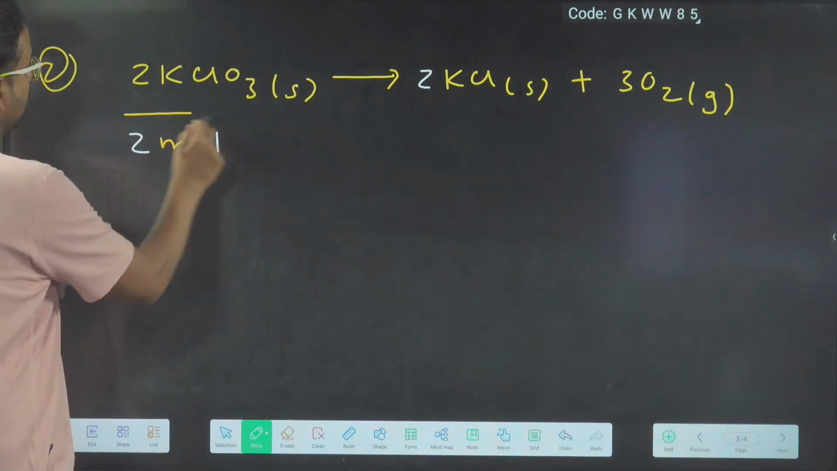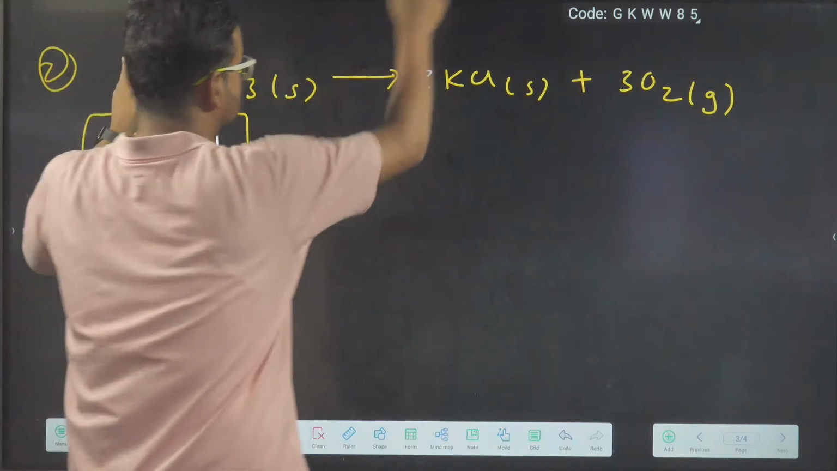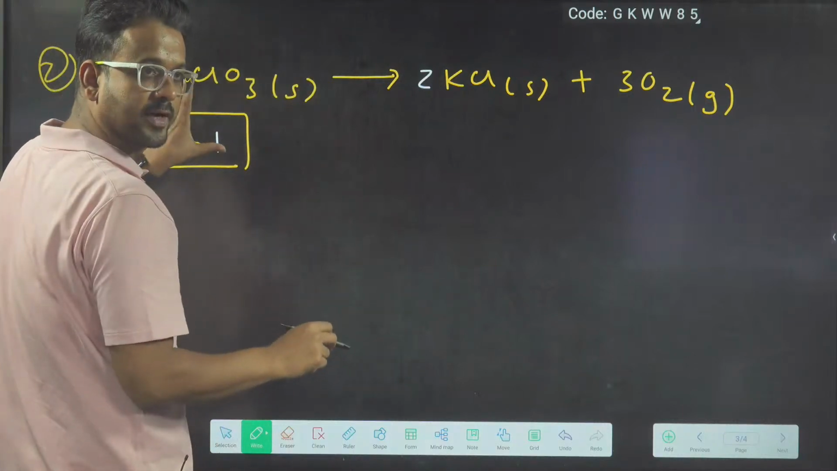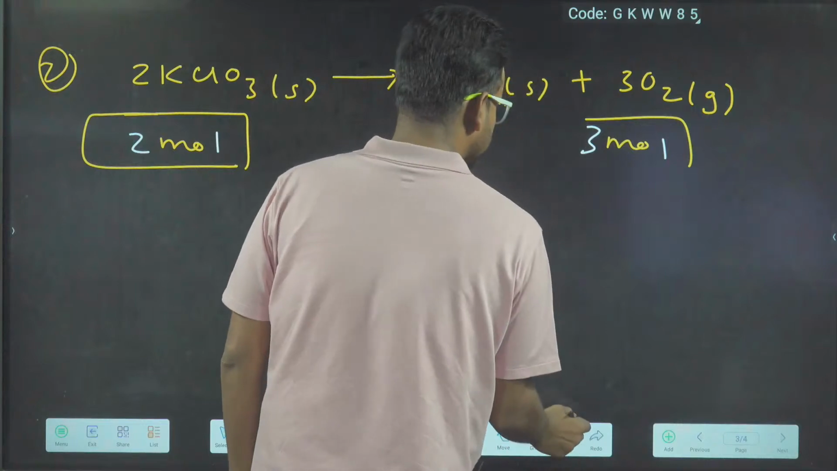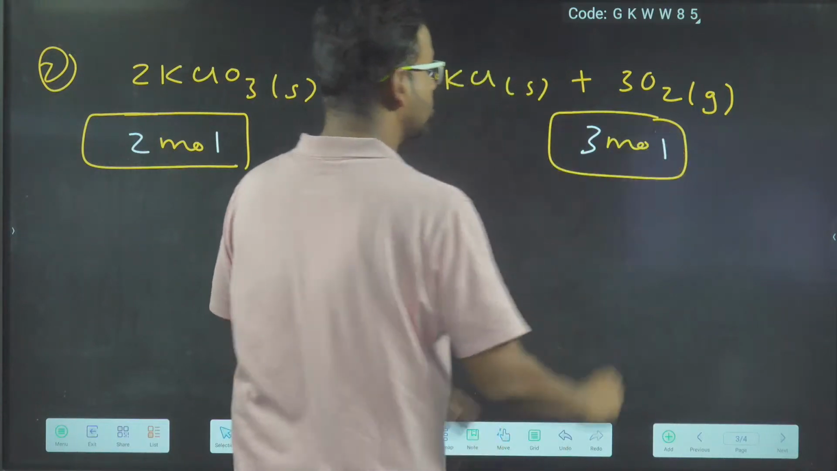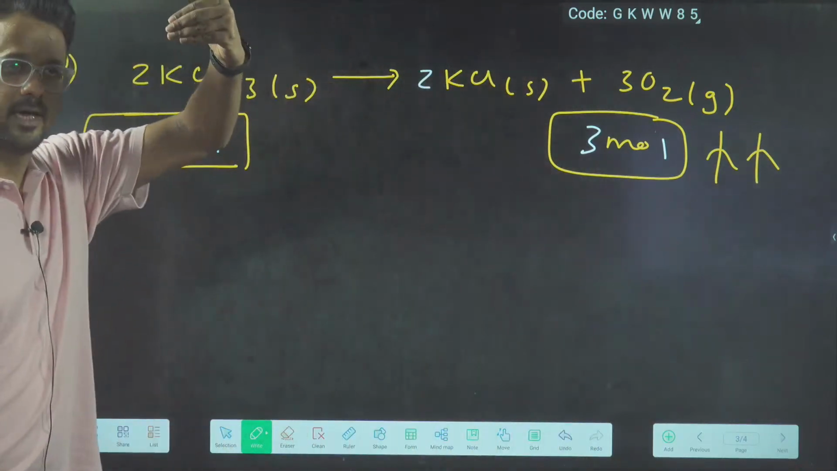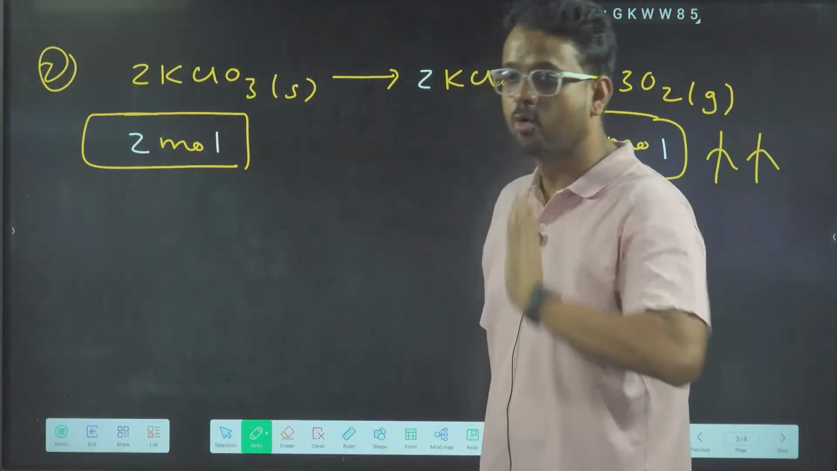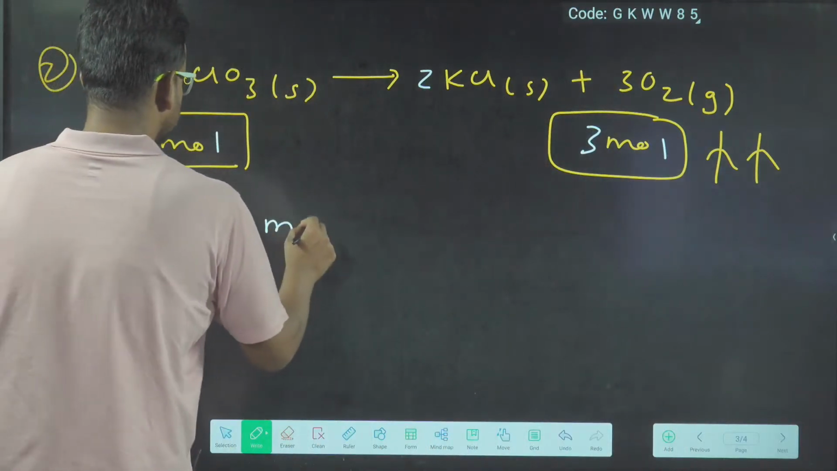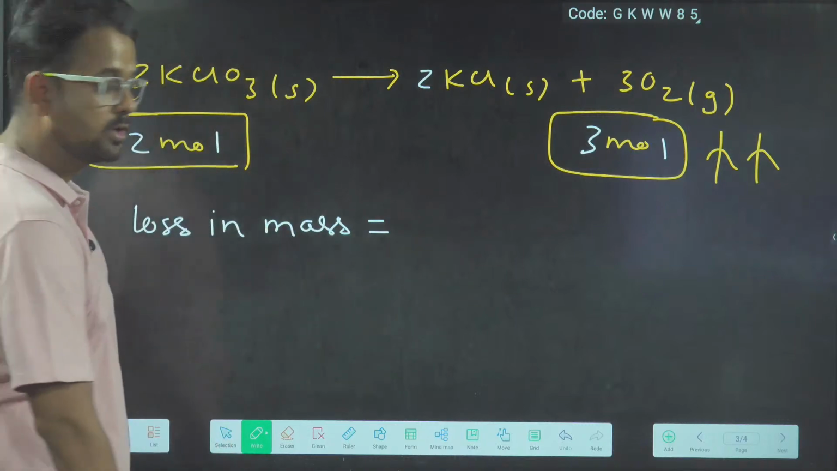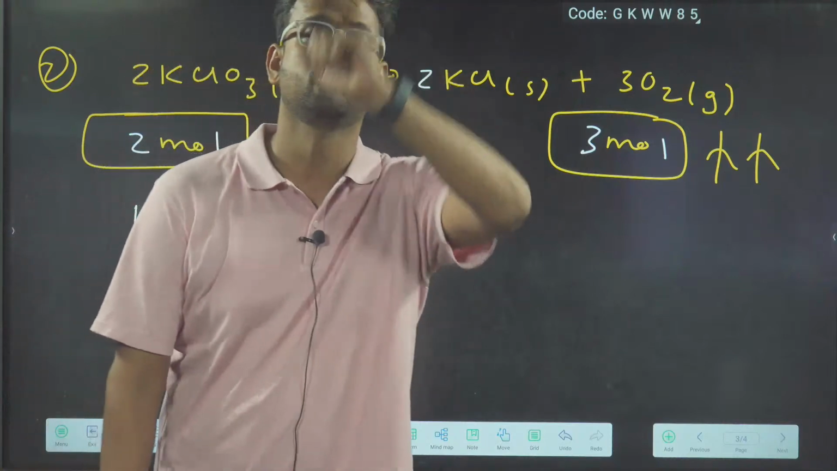So 2 moles of KClO3, this is the starting amount, will produce how much of O2? 2:3. 2 moles of KClO3 will give me 3 moles of O2. Now, this 3 moles of O2, boys and girls, is the gas, so it will escape out of the system. The reaction is going on in an open container. So therefore, loss in mass will be equivalent to the mass of 3 moles of O2.